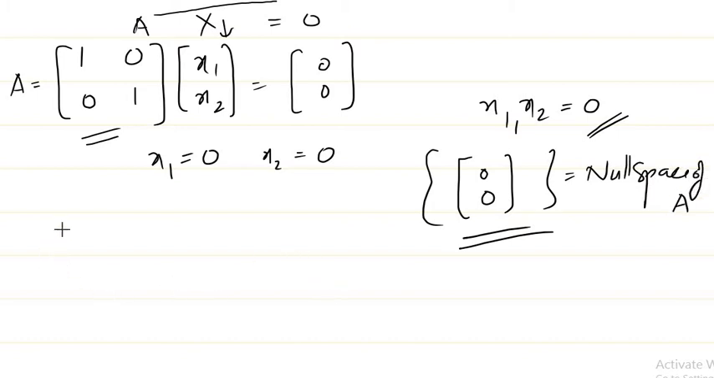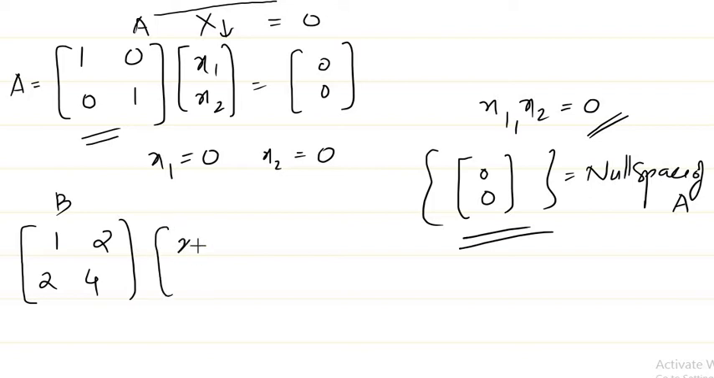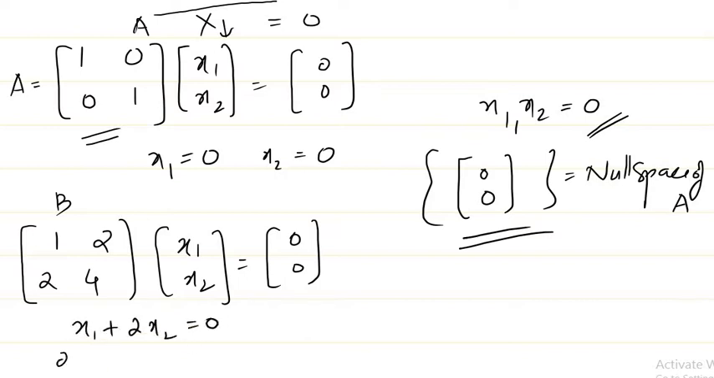And if I take another matrix, say a simple matrix 1 2 2 4, and this is our matrix B, then we need to find the set of all x for which Bx is equal to 0, right? So when you do this, what do you get? You get two equations: x1 plus 2x2 is 0, and 2x1 plus 4x2 is 0. But you can see both the equations are the same, right? The second is just a multiple of the first one. So we have basically only one equation to solve.